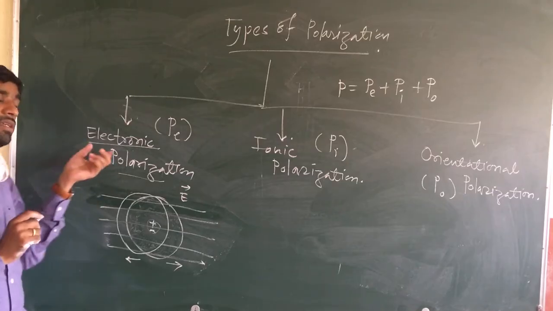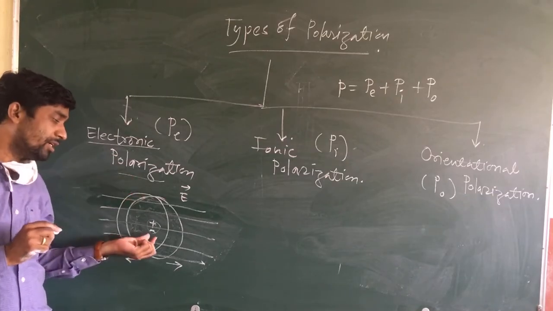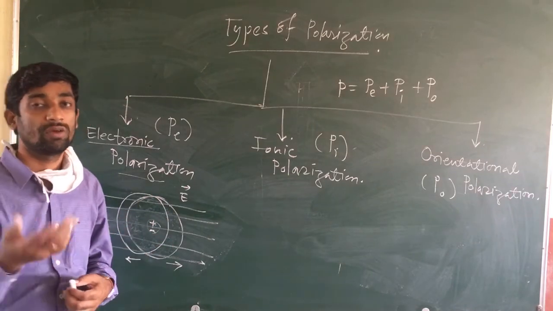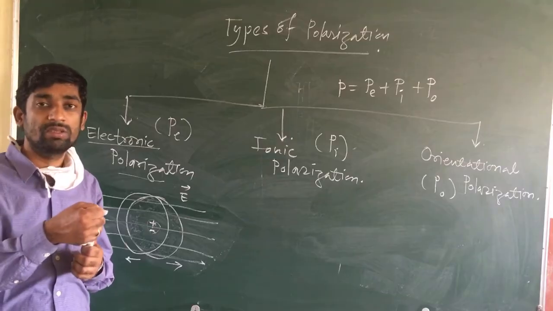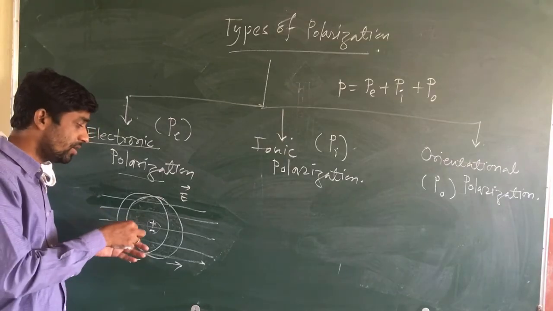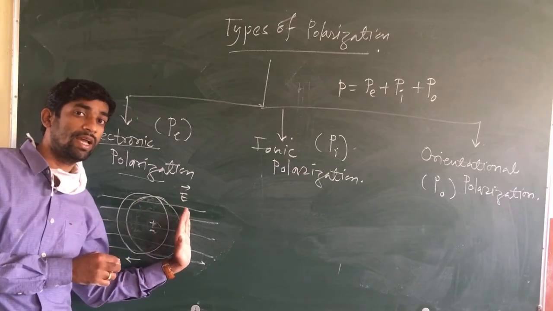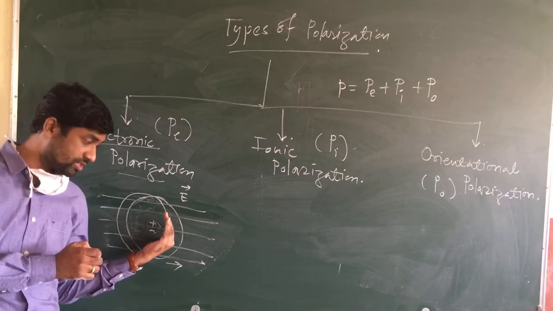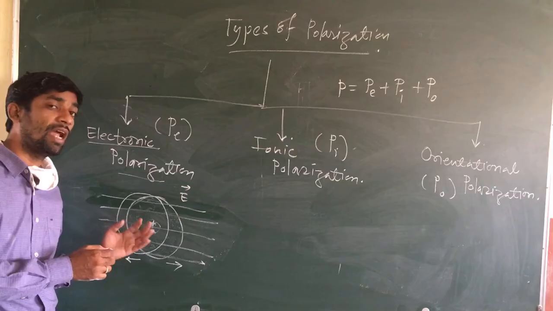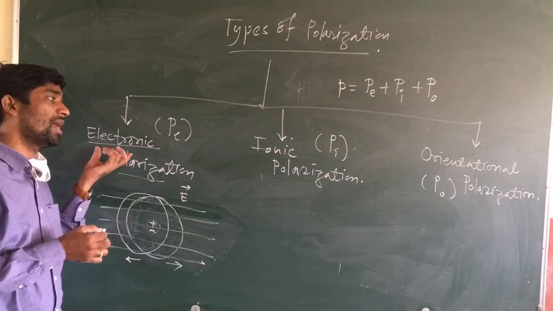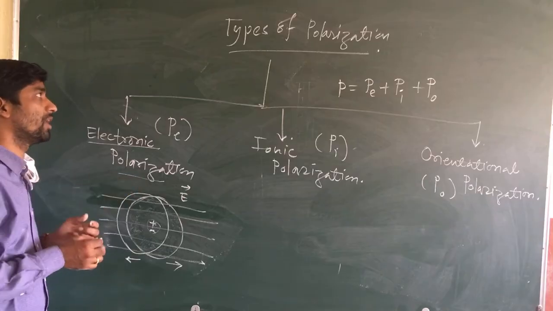Why is it known as electronic polarization? Electrons have the negative charge, the nucleus is positively charged. So the negative charges will be displaced in one direction and positive charges in another direction, which gives rise to the polarization. Hence it is known as electronic polarization.